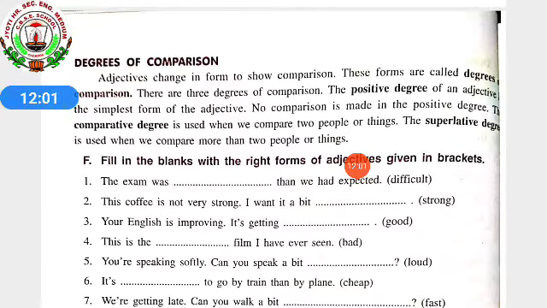No comparison is made in the positive degree. The comparative degree is used when we compare 2 people or things. The superlative degree is used when we compare more than 2 people or things. That's what I just told you while the explanation was going on separately. I hope you all understood.